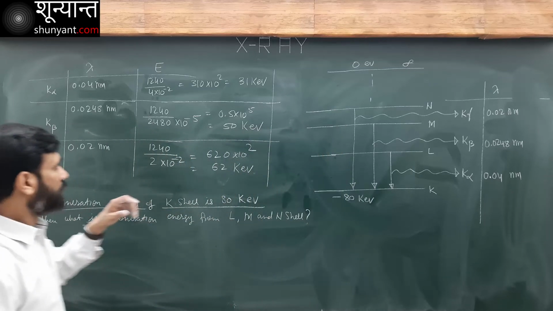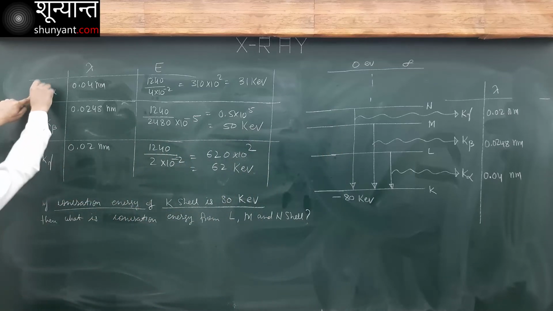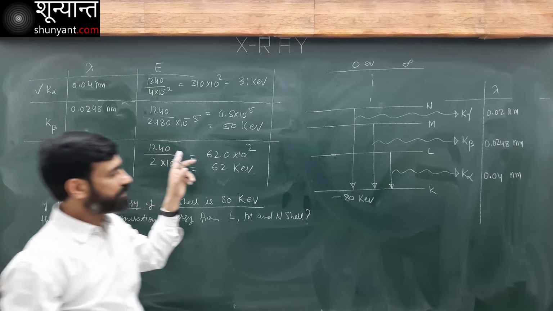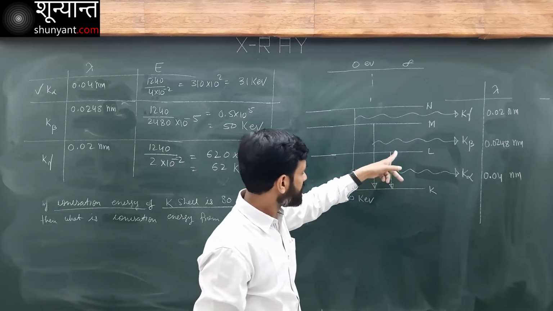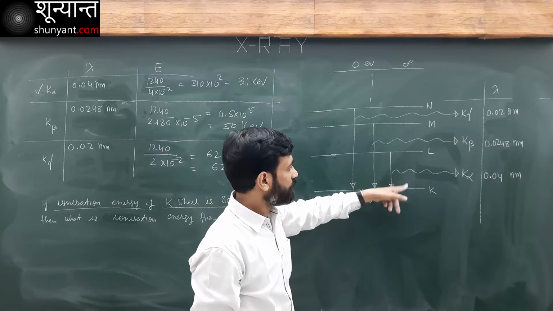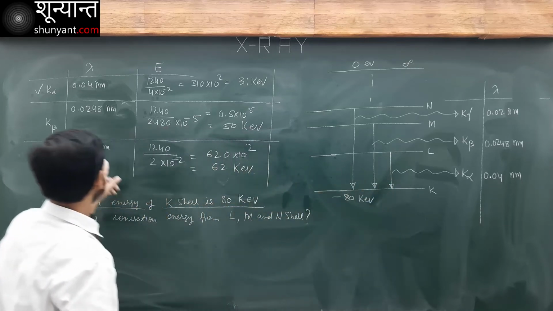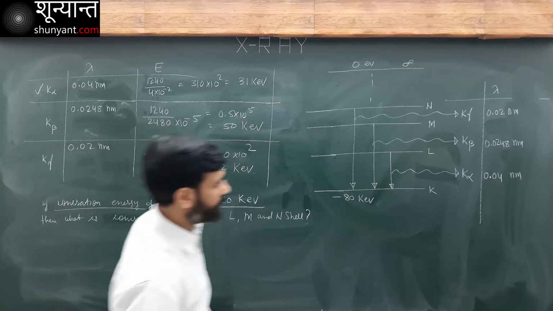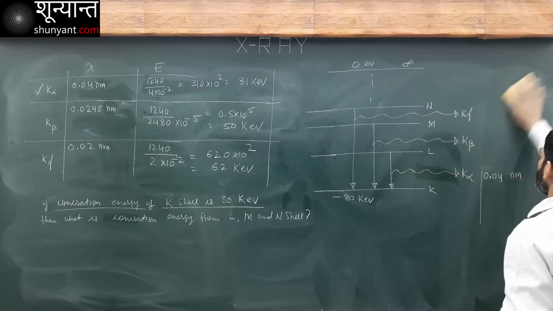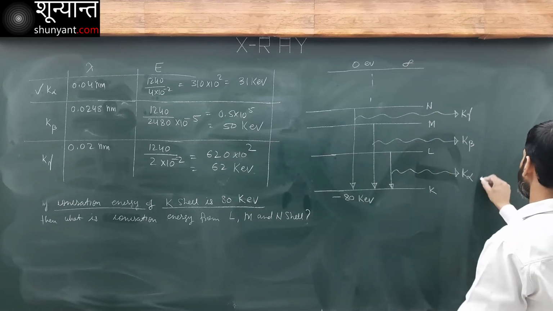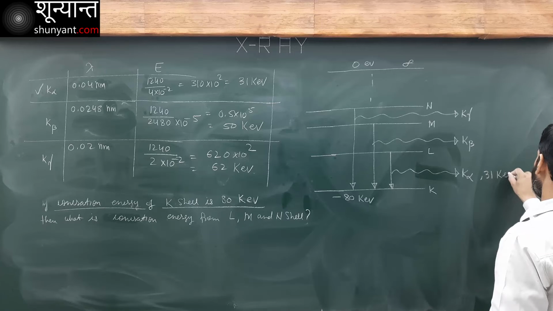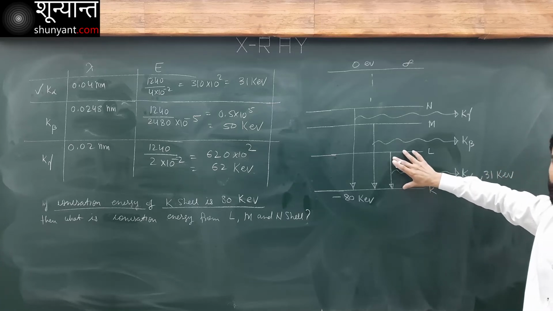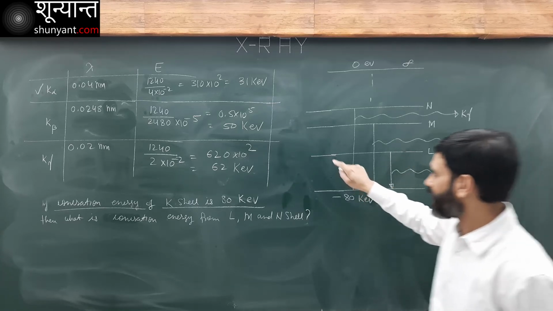Now the energy of K alpha. What is K alpha? It occurs because of transition from L to K. Now this energy is 31 kiloelectron volt, that means the energy difference between these two is 31. So what will be this energy?